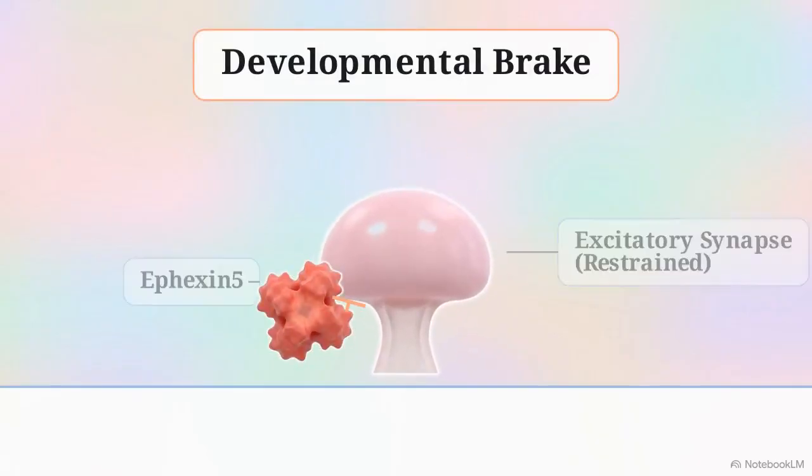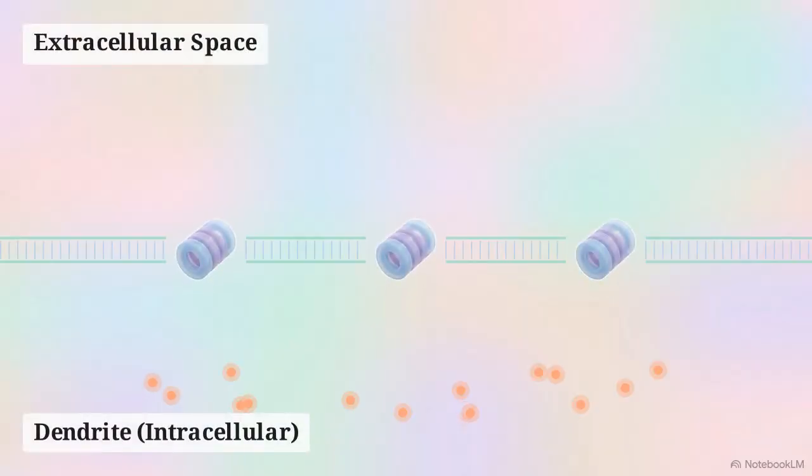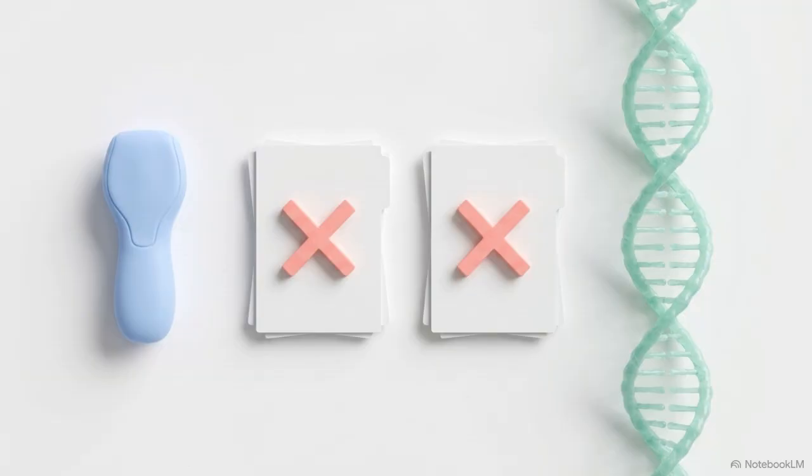The first proposal, the synaptic brake model, suggests that a developmental repressor of excitatory synapses, called Ephexin5, is pathologically re-expressed in the adult brain. The second, the Sieve model, identifies a specialized membrane-bound proteasome that holds newly synthesized tau below its polymerization threshold. A decade of testing, spanning single-spine biosensors to human Mendelian genetics, has forced a complete revision of